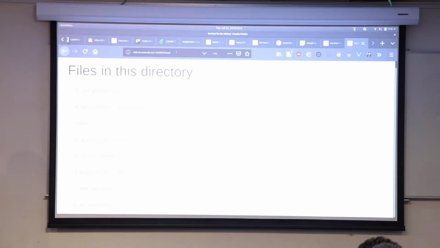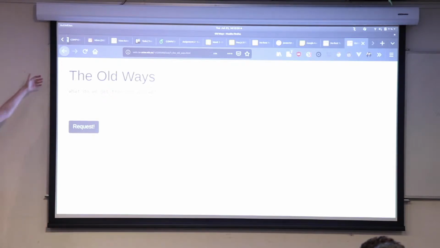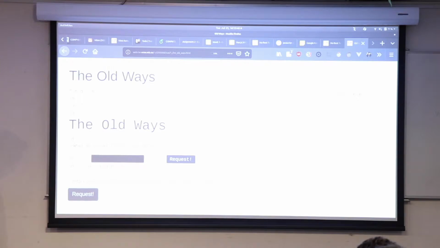Let's see what that looks like. If we go into the old ways, this is what that looks like. Title, this is a bit of pre-formatted code, massive old input bar, and then a request button. What this does is if we copy in a URL, for instance, I'm going to copy in the URL of this site for itself, you press request.